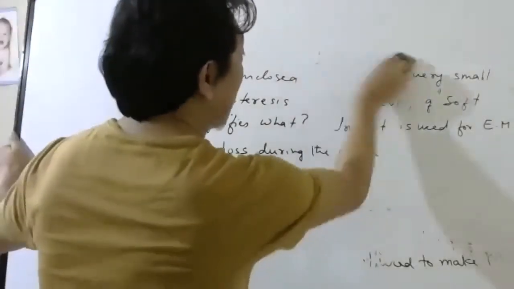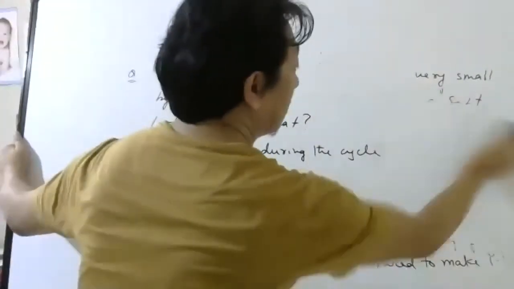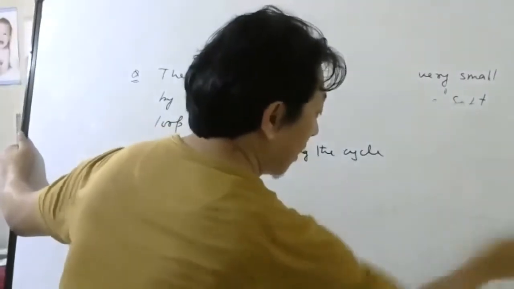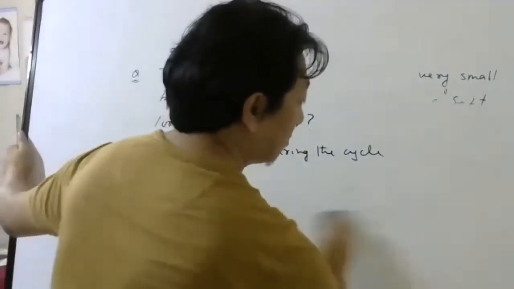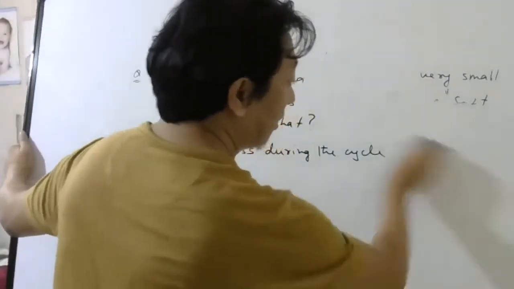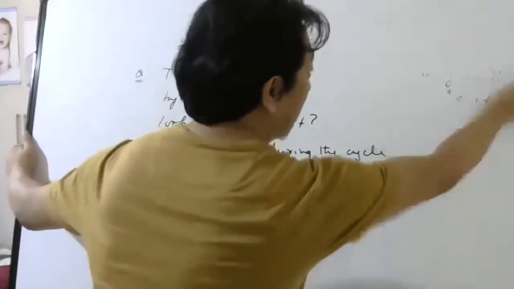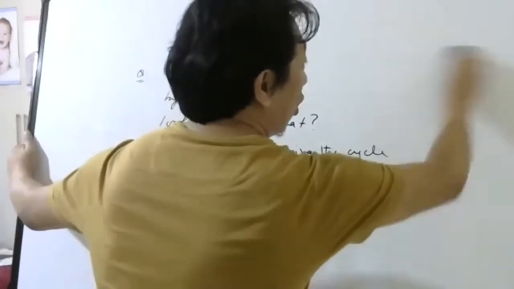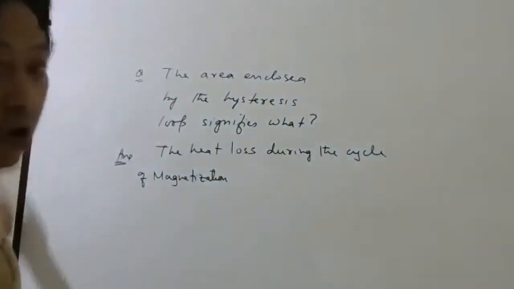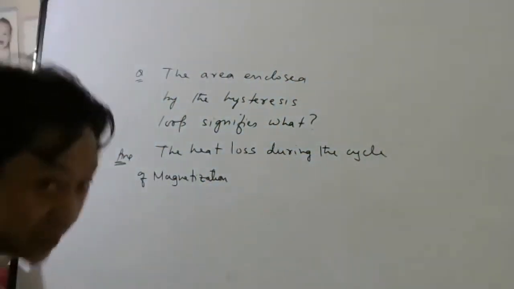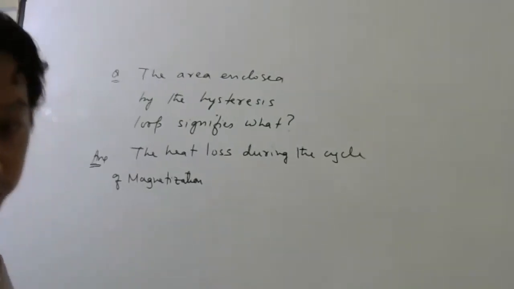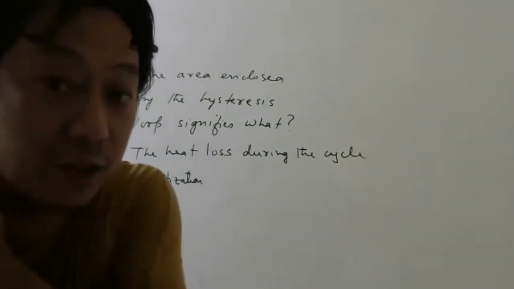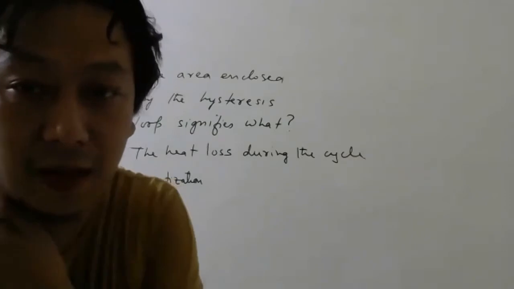And in transformers, there is a device called transformers where we will transmit electric power, electric energy from one place to another place. So later in the alternating current chapter, I will be teaching you about transformers. At that time you will study that in transformers, we use soft iron as the core.